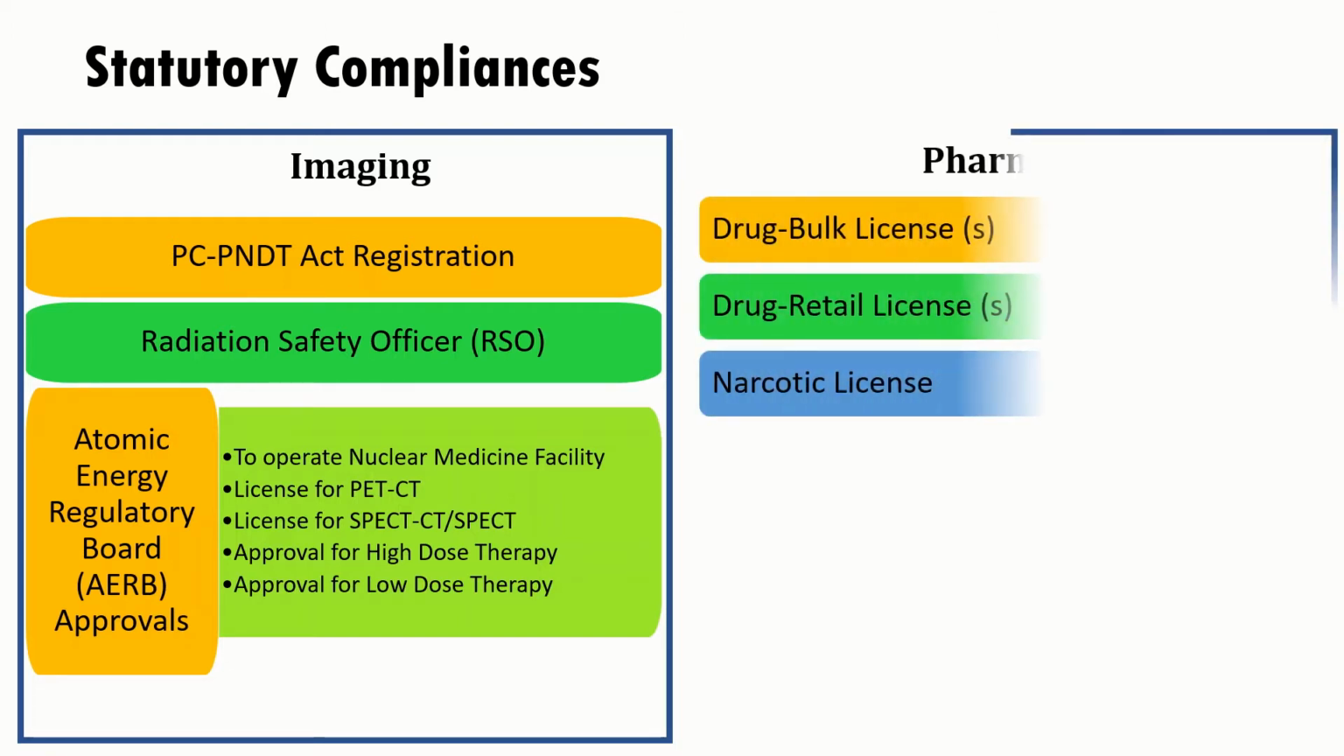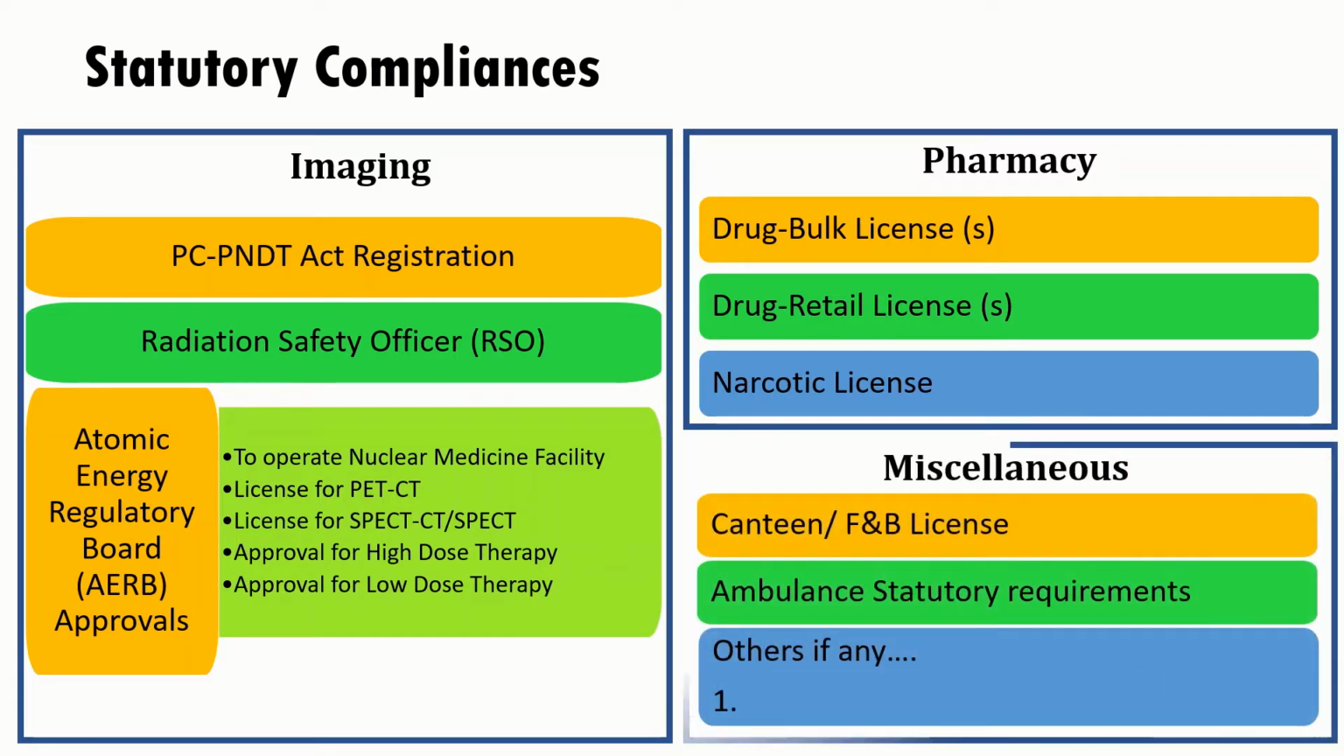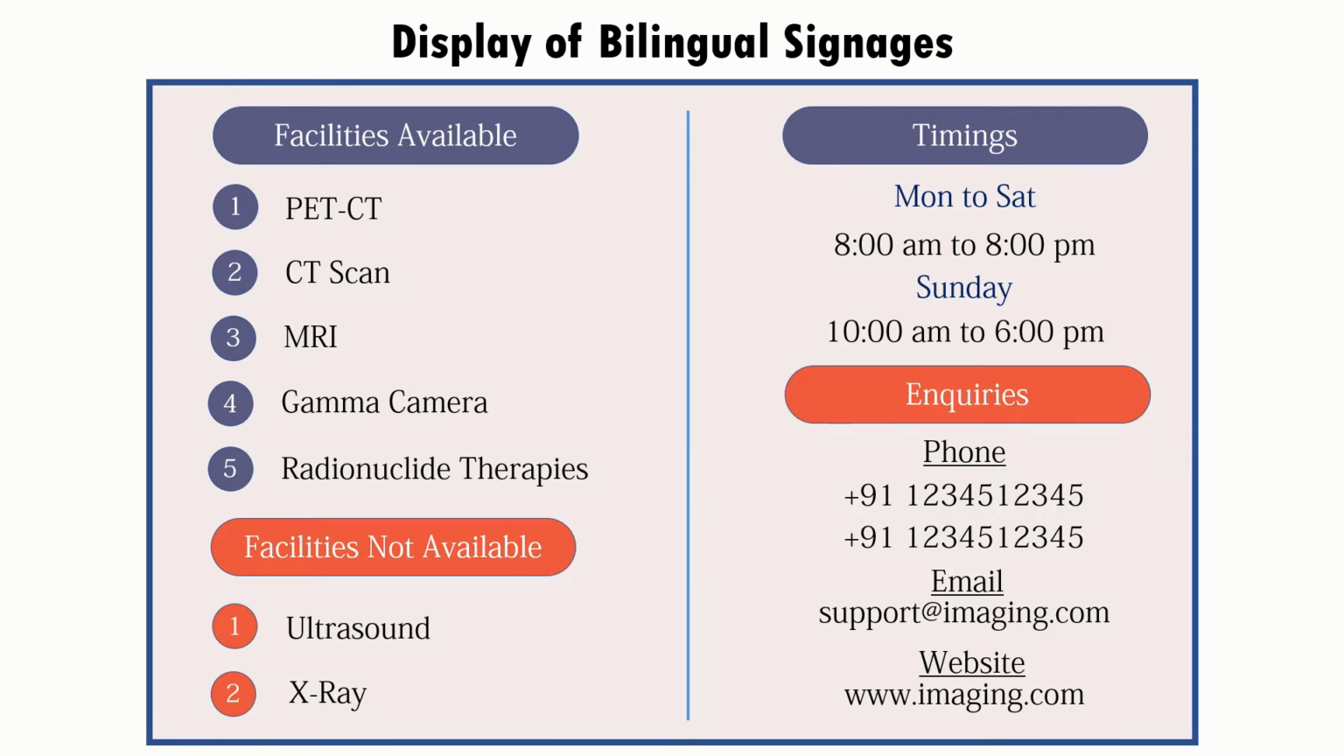And if there is a pharmacy within the premises, you need to have a drug bulk license, drug retail license and narcotic licenses. If there is a canteen facility within the premises which sells food, then we need to have canteen or food and beverages licenses. If you are simply serving tea or some snacks without any charges, then you need not have licenses for that. Ambulance is a statutory requirement. If you have an ambulance, then it's fine. Otherwise, you should have an MOU for an ambulance with some hospital or some organization which is providing ambulance. So let's see what the structural requirements are.